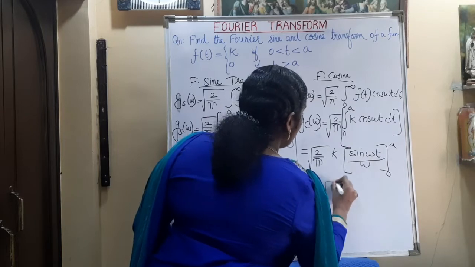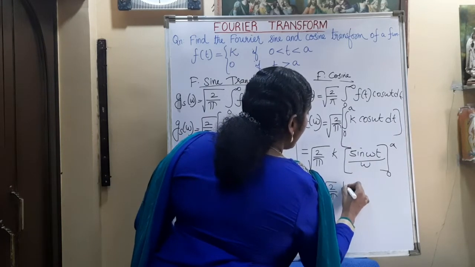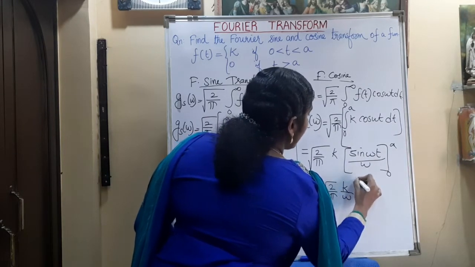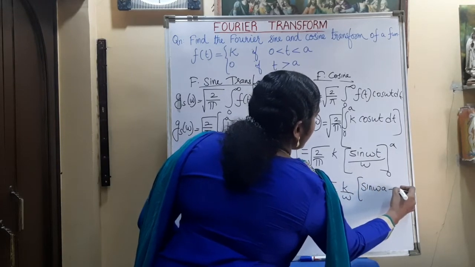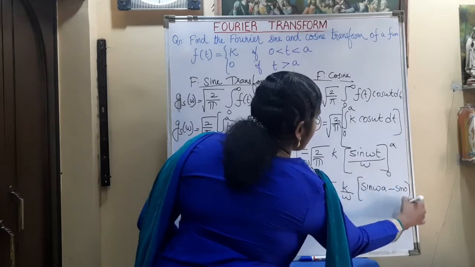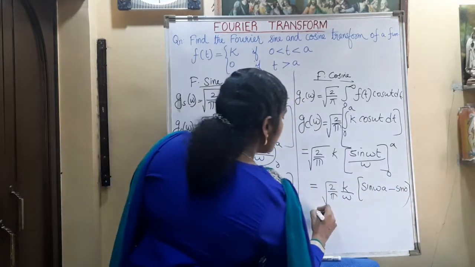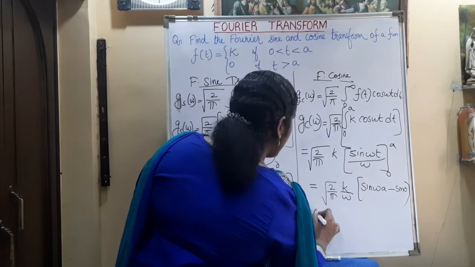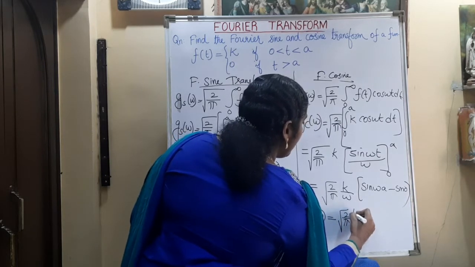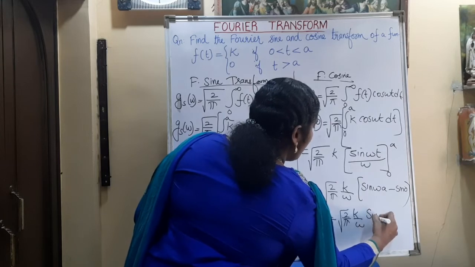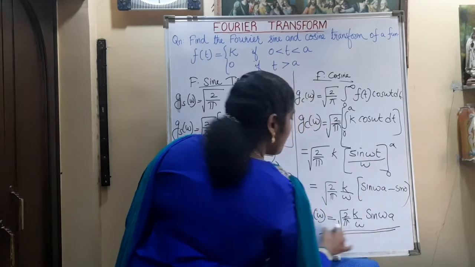That is root of 2 by pi k by omega, sin omega a minus sin 0. What is sin 0? Sin 0 is 0. So the cosine transformation is root of 2 by pi k by omega sin omega a.